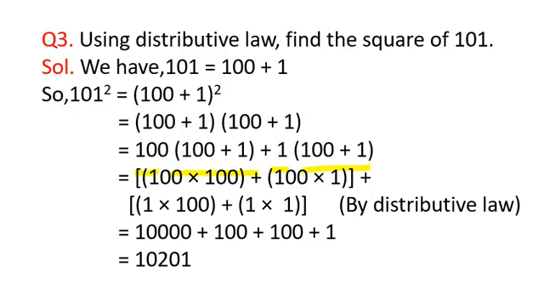Then, as we know that the square of a number is the product of the number by itself, we have multiplied it 2 times, so it will be 100 plus 1 into 100 plus 1. Then 100 from the first expression will be multiplied by the complete second expression, plus 1 from the first expression will be completely multiplied by the second expression, and likewise you can solve it further. And as it is a distributive law, 100 will be multiplied by both the numbers present inside the bracket, 100 plus 1, and 1 will also be multiplied by 100 plus 1 inside the bracket. So this will be the answer.